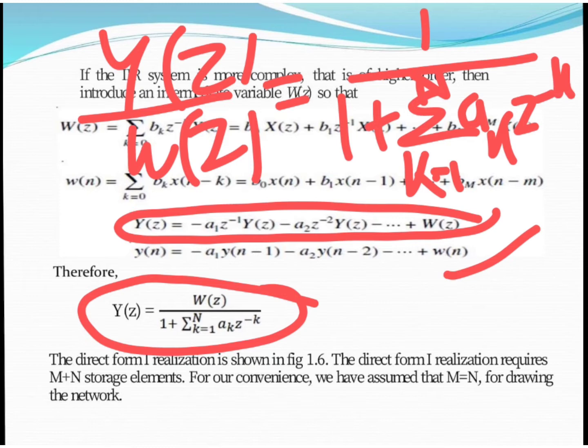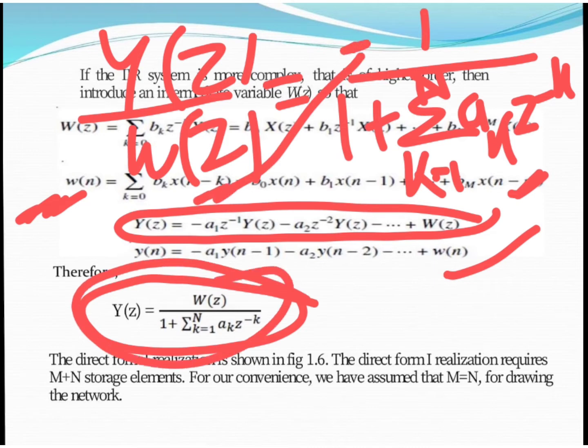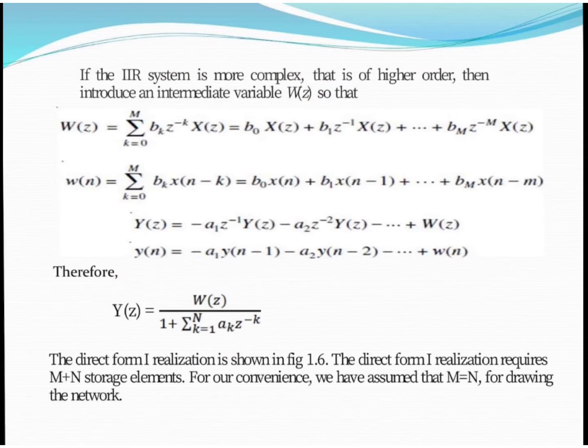This is because the second transfer function h2 consists of only the pole term. When we multiply this denominator into the right hand side, we can have this equation.